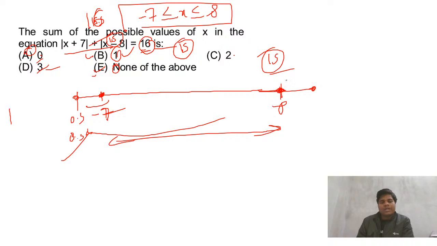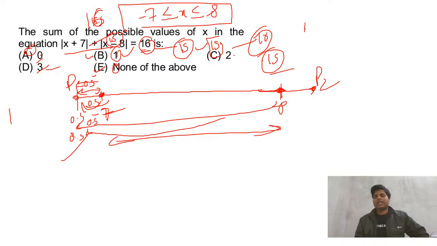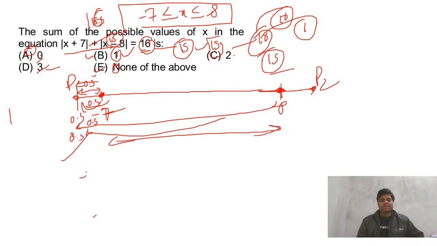So that's why, if we meet at this place, suppose these points P1 and P2, if we meet at P1, this will move by 0.5. We are getting 15, we need to make it 16. So if we make it 0.5, this friend will also move 0.5 extra, so a total of one extra will be there, and that will give us 16. Fine. So two solutions are there, one is minus 7.5, the other is 8.5.